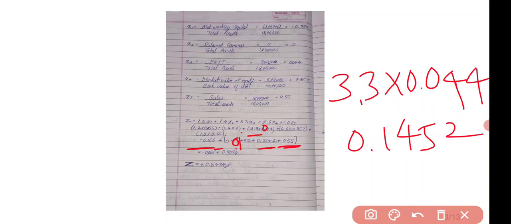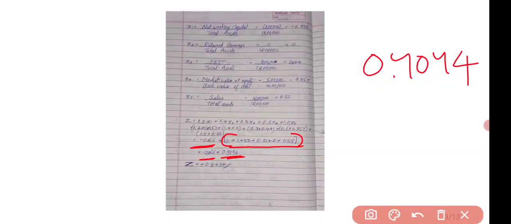Okay, now what we have to do is keep this minus figure the same, and just add all these plus figures. That will give you 0.9094. 0.9094 is the plus value, and we have the minus value 0.066.